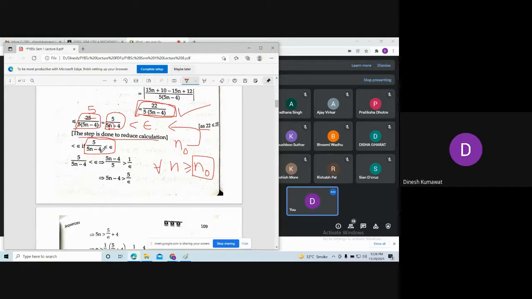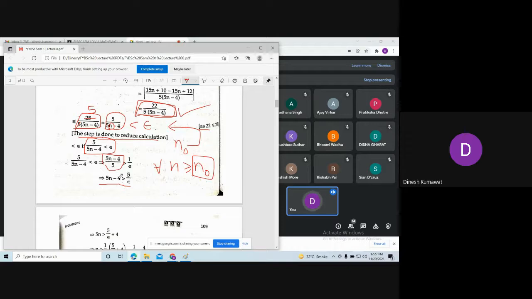So you just assume that this division is strictly less than epsilon. Now take the reciprocal. After taking the reciprocal, here we are having 5n minus 4 divided by 5, and this is bigger than 1 upon epsilon. Now shift this 5 to the right hand side. So here we are having 5n minus 4 which is bigger than 5 by epsilon.